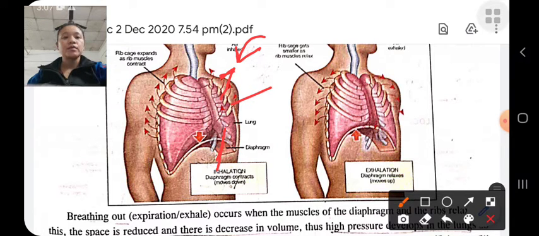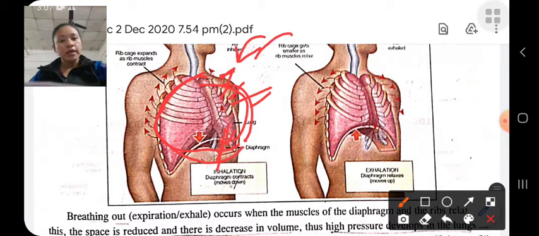Thus the volume of the lungs increases, due to which low pressure is developed in the lungs, which causes air to go inside the lungs through the mouth and nose.